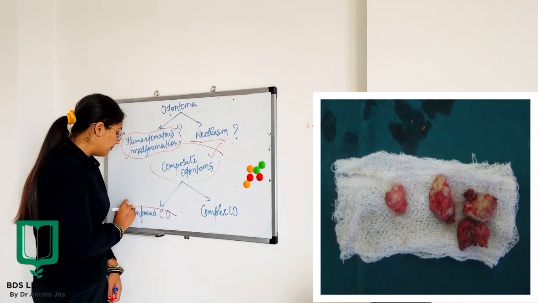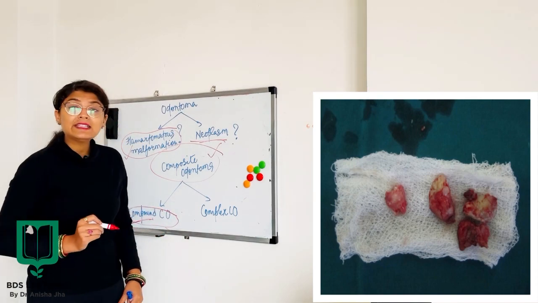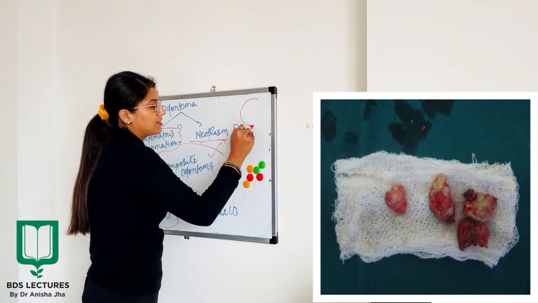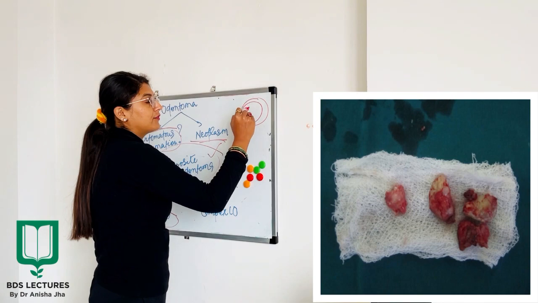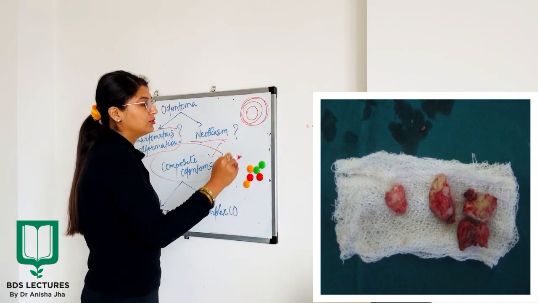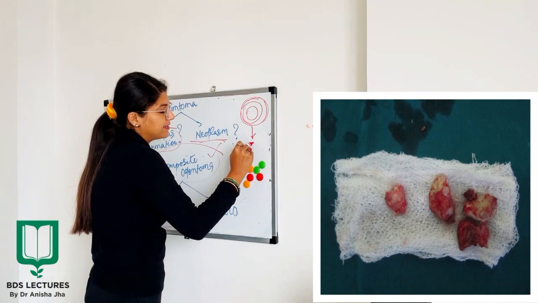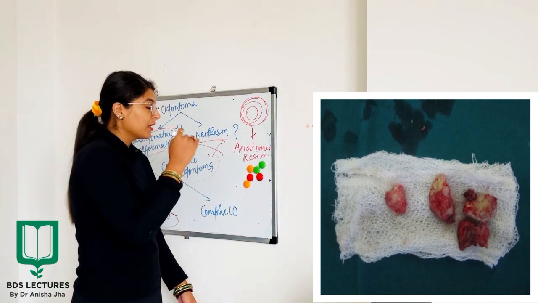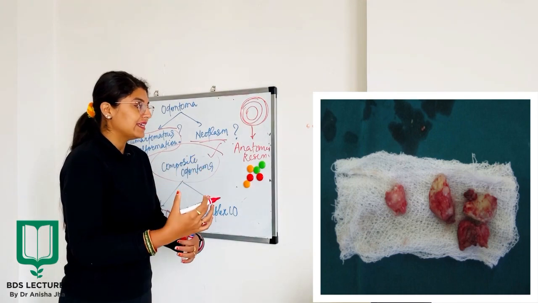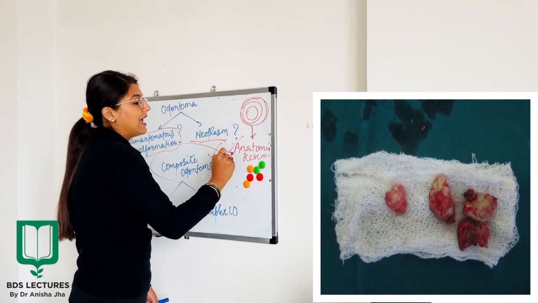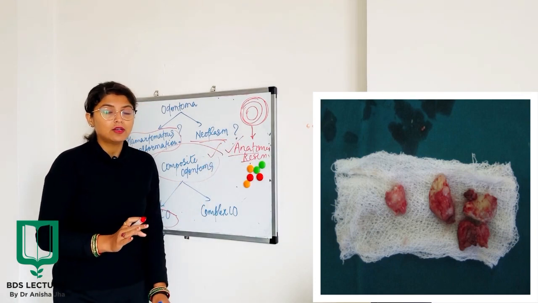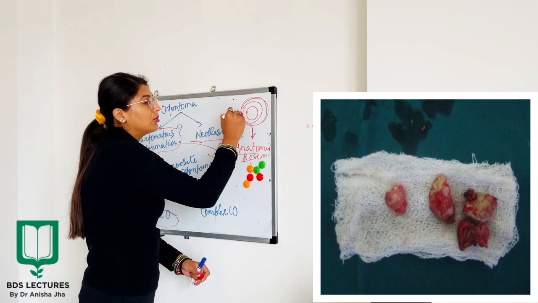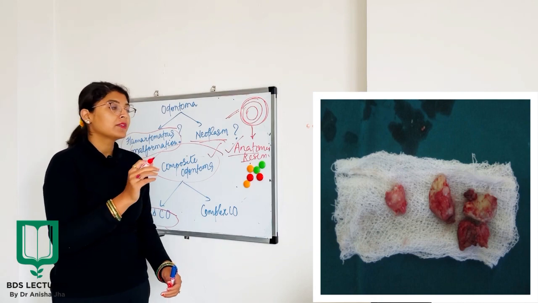So when I talk about the compound composite odontoma, in this category of odontoma, whatever final structure is formed, the different kinds of layers or different components of the tooth will have an anatomic resemblance to that of an original tooth. So almost similar to the original tooth, the anatomical resemblance of that odontoma will be there, and that is why it is known as compound odontoma, except this compound odontoma is going to have a smaller size than the normal tooth.